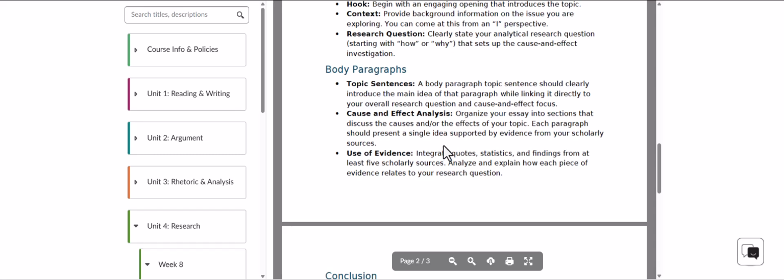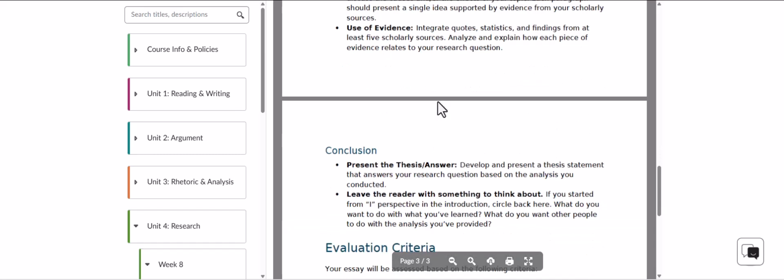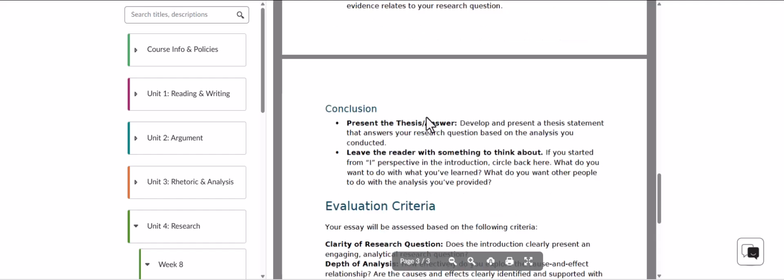They will answer elements of that question using cause and effect analysis. Then you're going to present your thesis in the conclusion. Now, normally, and this isn't always, but normally, English class will ask you to put the thesis at the beginning. That's not necessarily better. My experience with this essay is that if you center the research question at the beginning and then lead up to the thesis, it flows so much better, and it helps you keep that curious mindset throughout the process, but also in how you write.